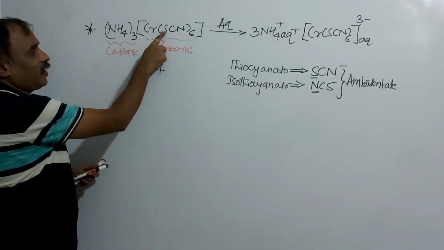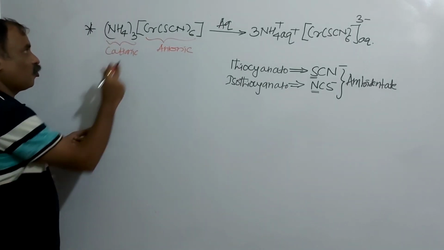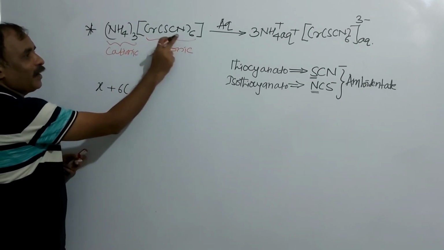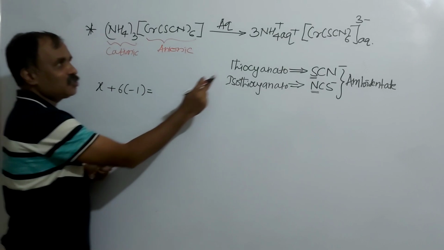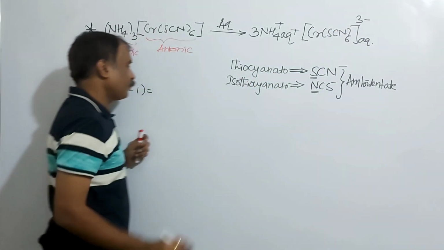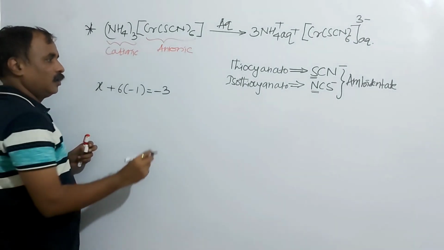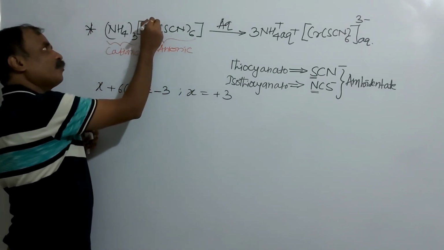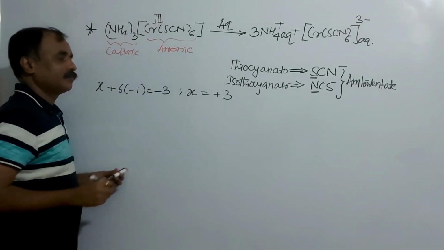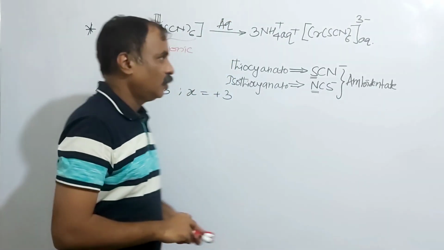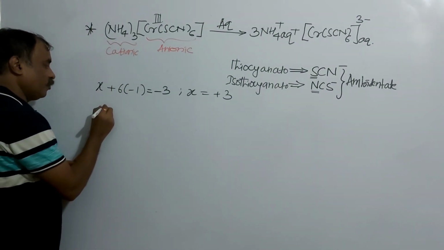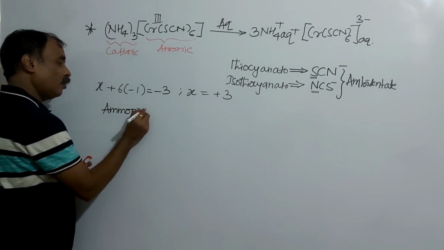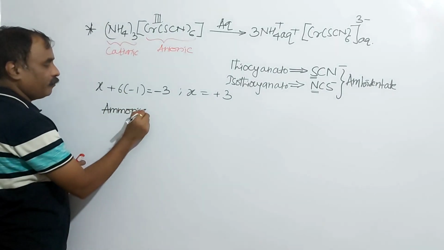Here it is SCN minus, thiocyanato. Consider the oxidation number of chromium is X. 6 into, it carries minus 1. Minus 1 is equal to what is the total charge on this square bracket? It is minus 3. Therefore X equal to what? Plus 3 is the oxidation state, and chromium is present in plus 3 oxidation state. Then how to write the IUPAC name? First the name of the cation, ammonium. No need to write triammonium. If you write it, it will not be wrong either. So here, ammonium.